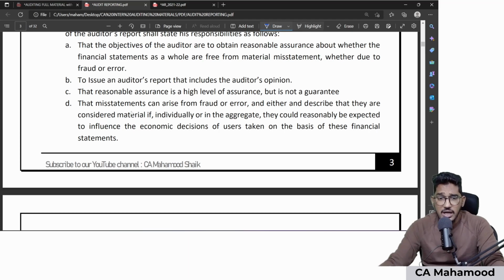Like if you see here, in the extract I have given, the objectives of the auditor are to obtain reasonable assurance. This point you mention. And as an auditor, you have to give the audit report that contains an opinion. And what is reasonable assurance? It is a high level of assurance but not a guarantee.